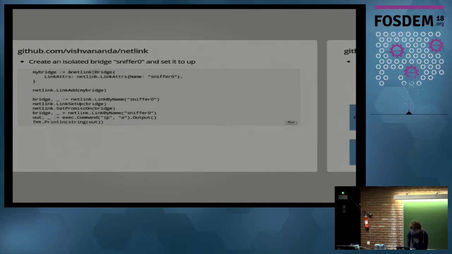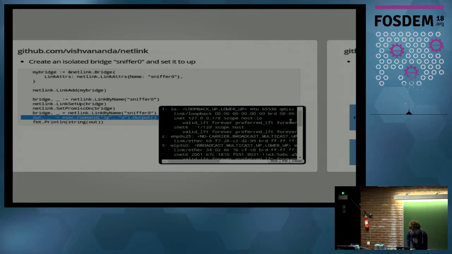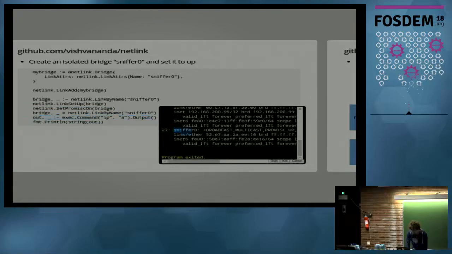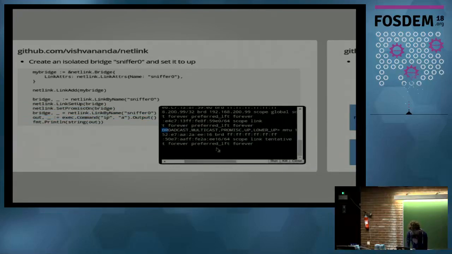So the first part is we're just creating a bridge. Again, you just create a bridge struct, give the bridge a name, add the bridge, and set the bridge to up with link set up. Set it to promiscuous mode, otherwise we won't see much when we're sniffing the traffic there. And then let's just print the output from ip a so that we see the bridge. If I'm going down here now, you see the sniffer0 bridge was created, and it's in promiscuous mode and up.